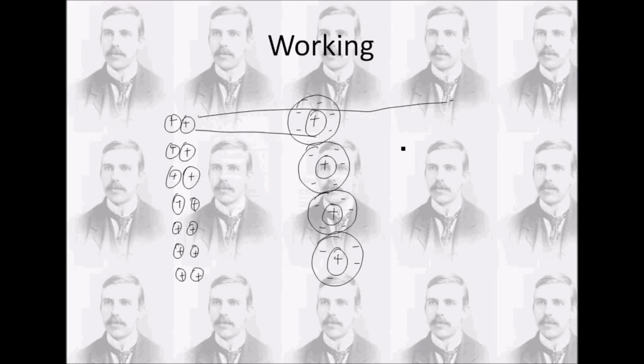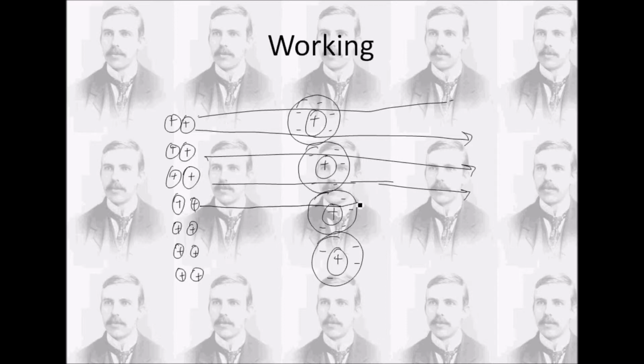There's one more which is going straight, right? This is one more which is again deflected. From here it is again deflected.